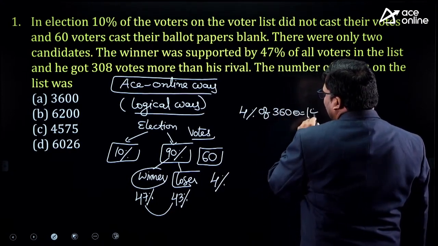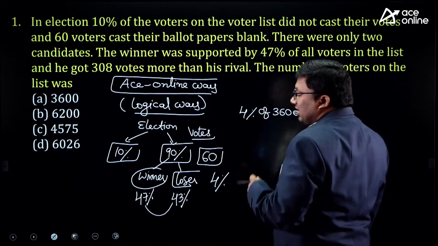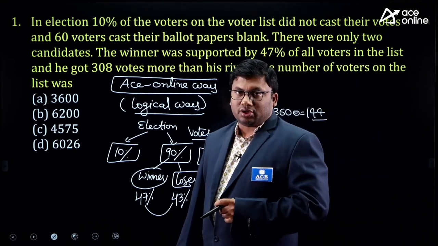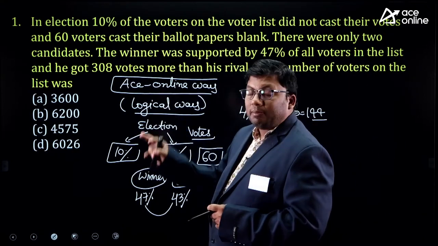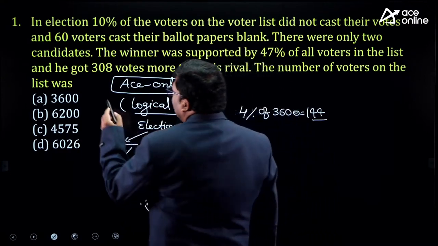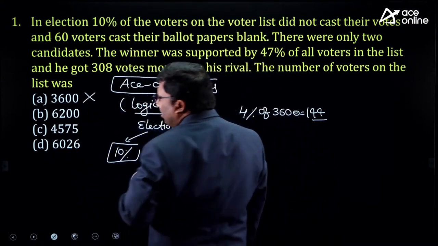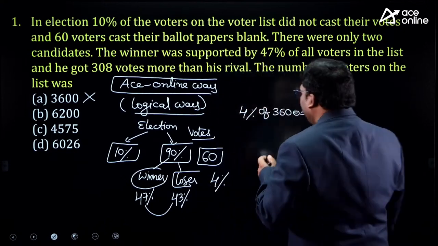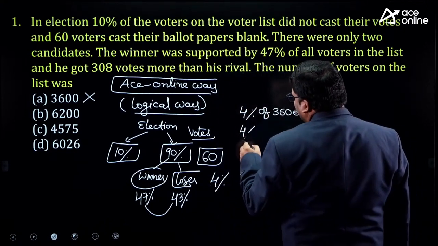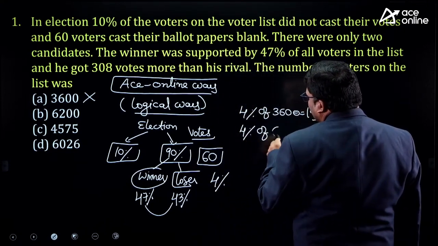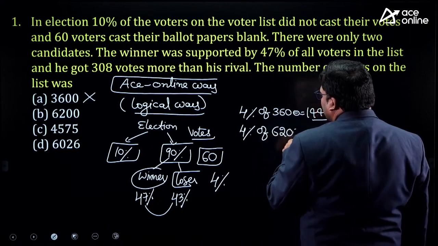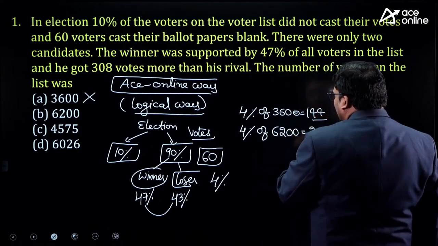It is 144. 144 plus 60 is 204 votes the difference. But the question is 308 votes. That means this cannot be the answer. Second option, 4% of 6,200.